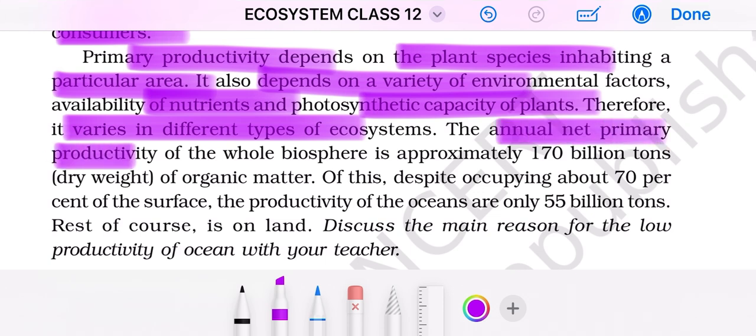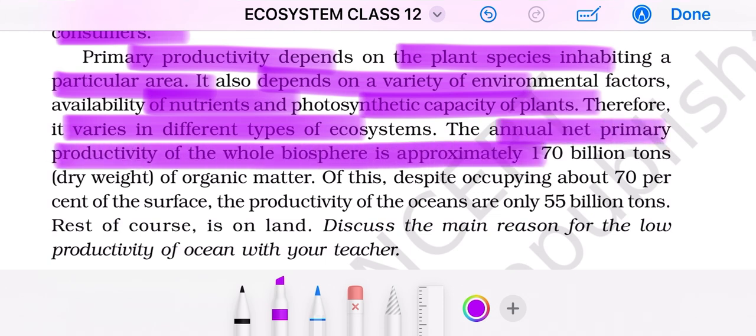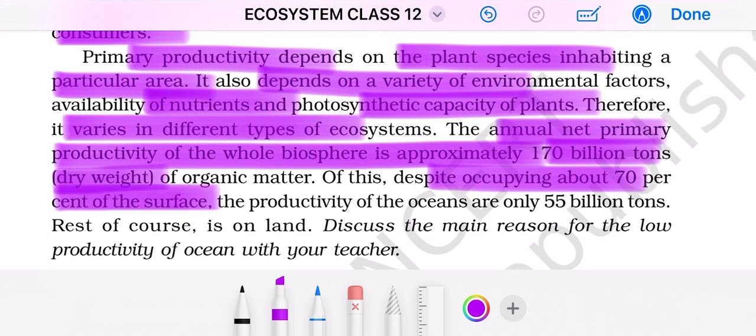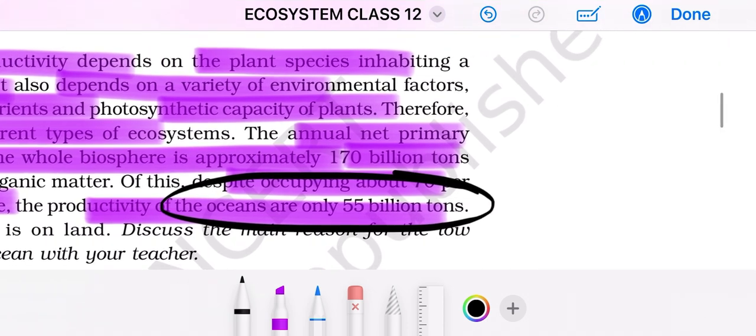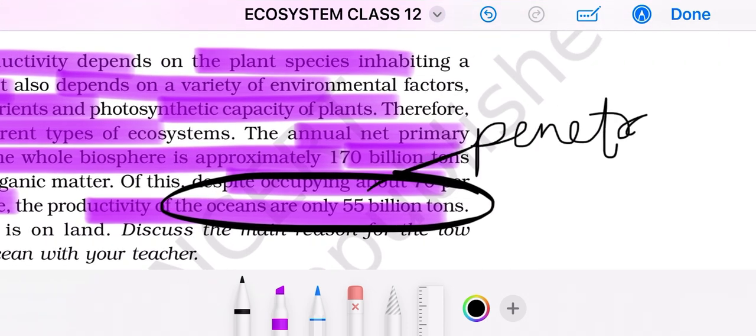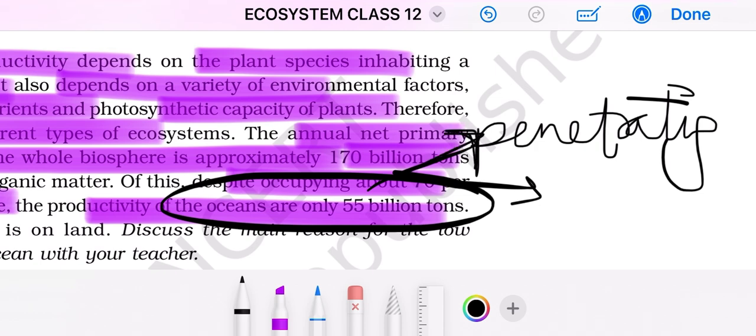The annual net primary productivity of the whole biosphere is approximately 170 billion tons dry weight of organic matter. Of this, despite occupying about 70% of the surface, the productivity of the oceans is only 55 billion tons. Can you tell me why? This is because the penetration of light is less in oceans. And the second thing is, what? Second thing is lack of some nutrients. Yes.